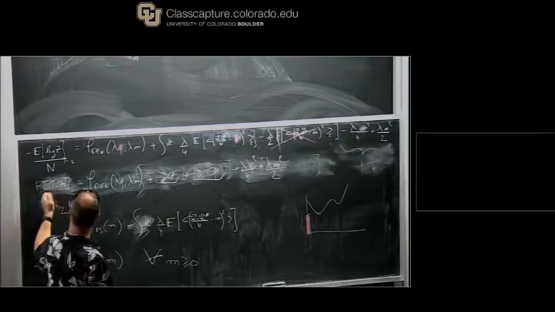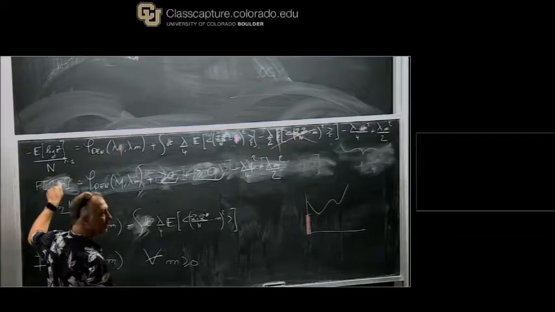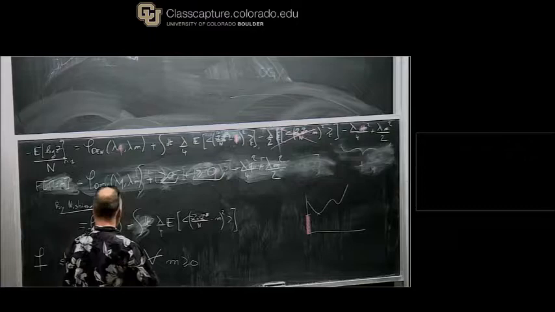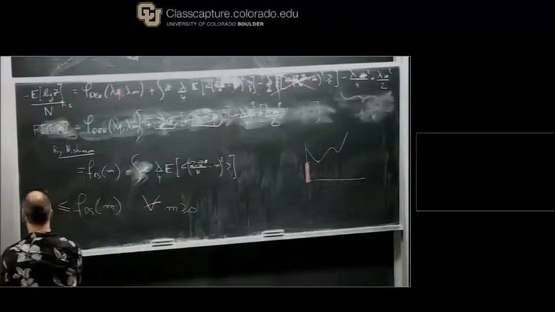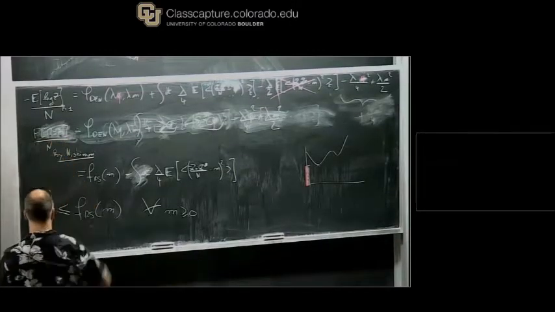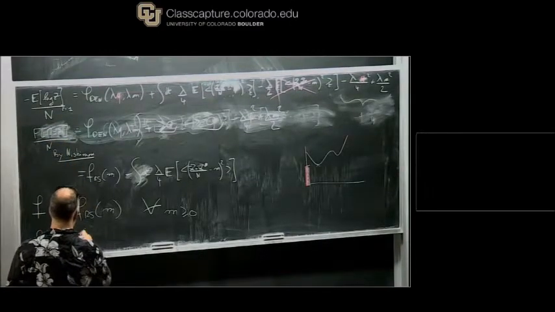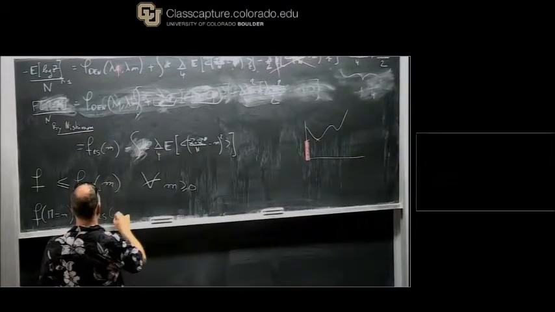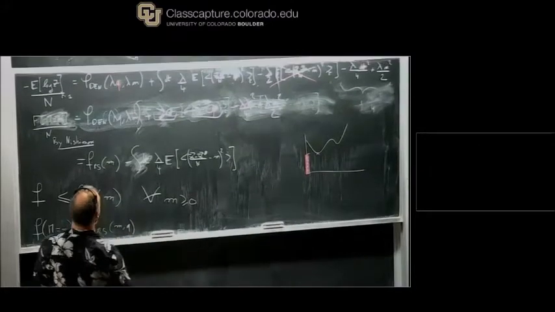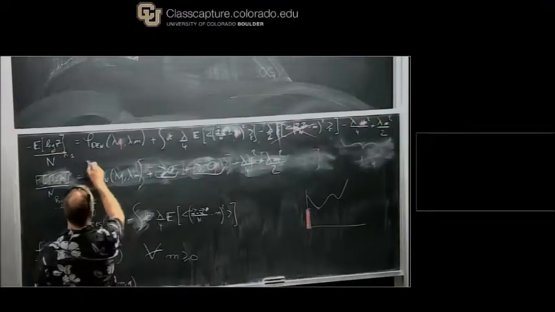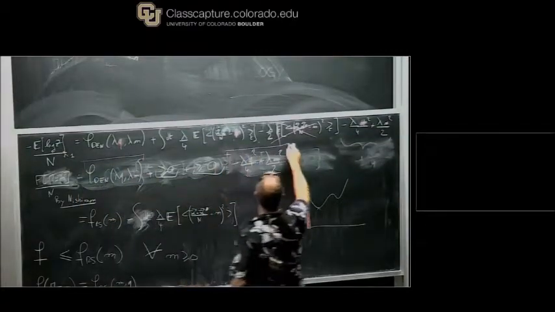It's f of m, so the free energy when the magnetization is restricted to be equal to m is equal to almost what we had before. So let's do it. F of m equal, sorry, this is divided by n. Okay, is now equal to, okay, so let's call this CRS of m, q. Right, so CRS of m, q is this term plus this term.